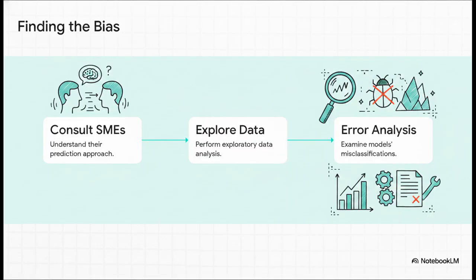So the crucial point here is that there's no magic formula you can just download off the internet to solve your specific problem. Finding the right bias is a profoundly human endeavor. You really have to start by sitting down with subject matter experts to understand how they naturally approach the problem. Then you perform exploratory data analysis. And finally, you conduct error analysis on documents the model misclassifies to see exactly what linguistic patterns are confusing it. It is all about engineers partnering with domain experts to perfectly encode human perceivable patterns right into the mathematical model.